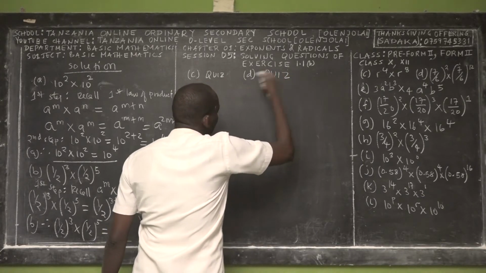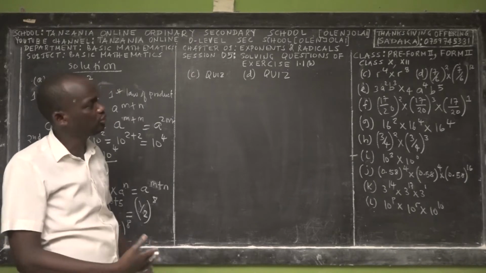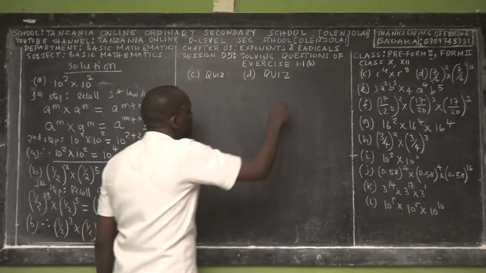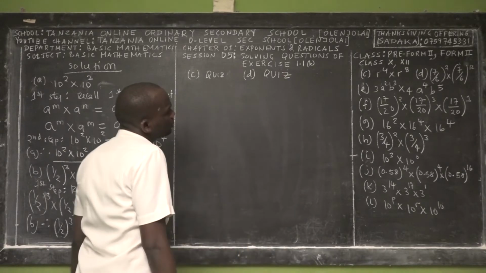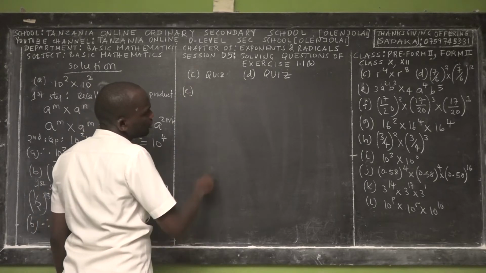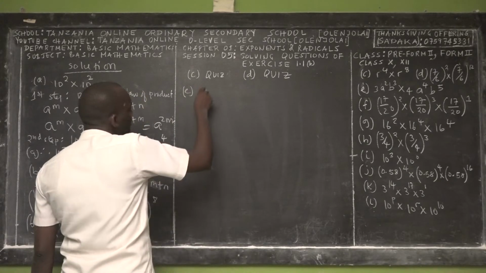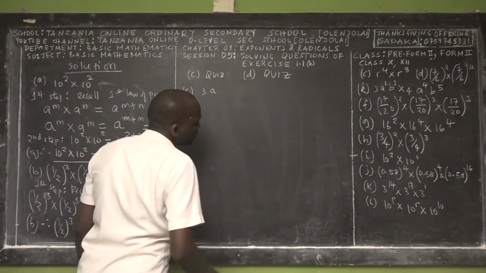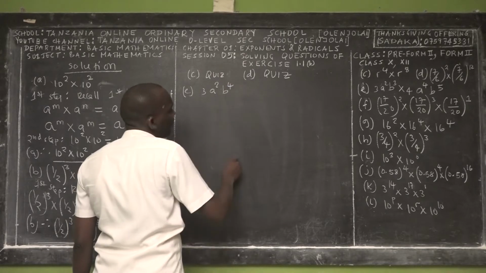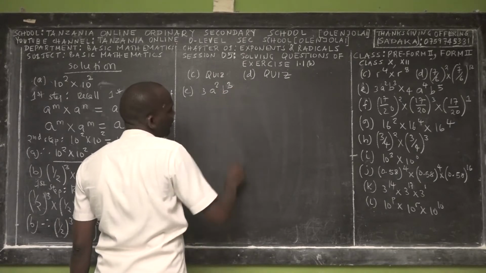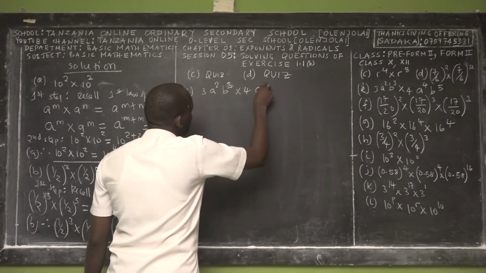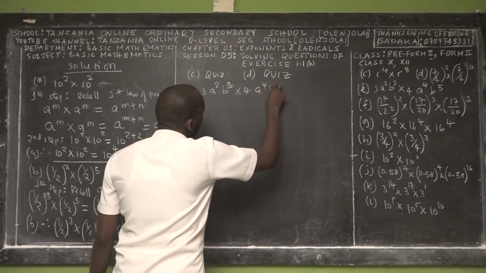So this is quiz and this is quiz. You have to do it at the end of the session, or if you're watching this program online, then you can pause the video and do the question first, then you continue. So Roman A, at least, is a little bit challenging, but I have done an example like that. If you remember the previous homework: 3a squared times b power 3, multiplied by 4a power 4 b power 5.